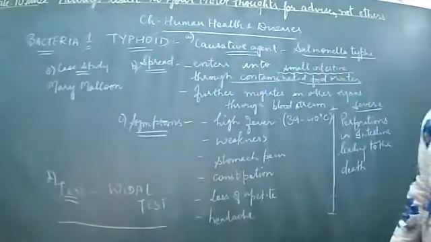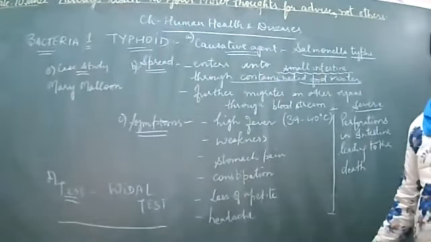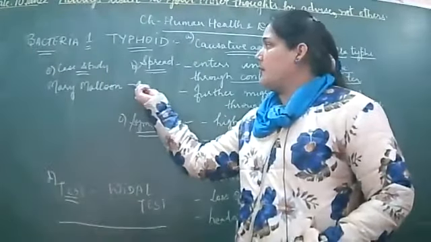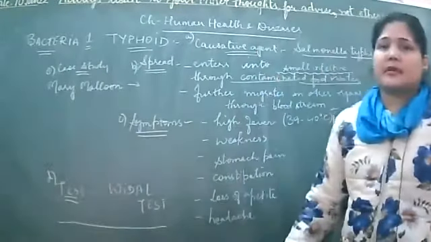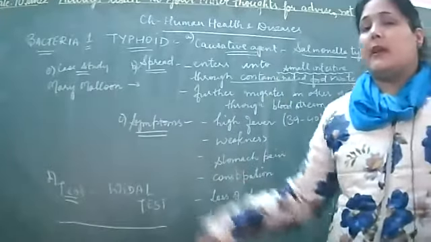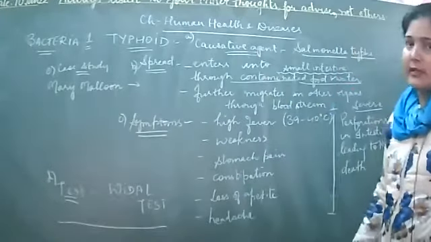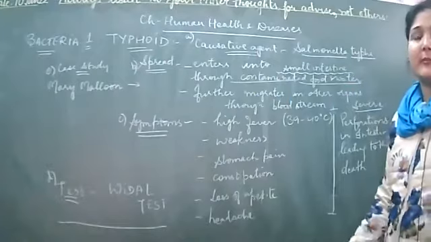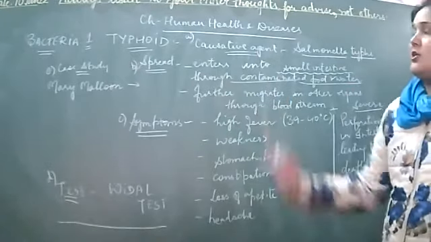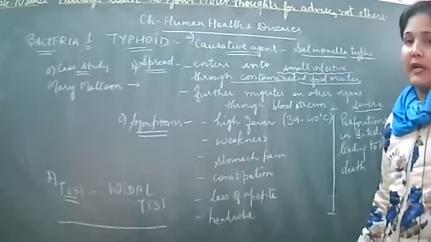Then Mary Malone, she was a lady who used to serve people with tiffin services. ठीक है? She used to run the tiffin services. तो ये tiffins food prepare करते थे, and ये tiffins जो है वो serve करती थी, like tiffins pass करते थे to the different people, those who are working in the professions and everything. So she was also a carrier of typhoid.